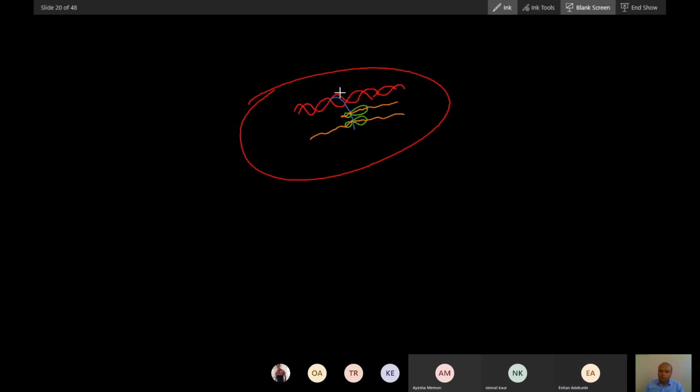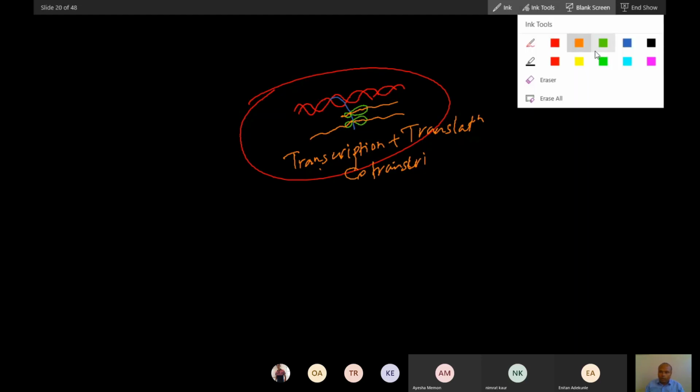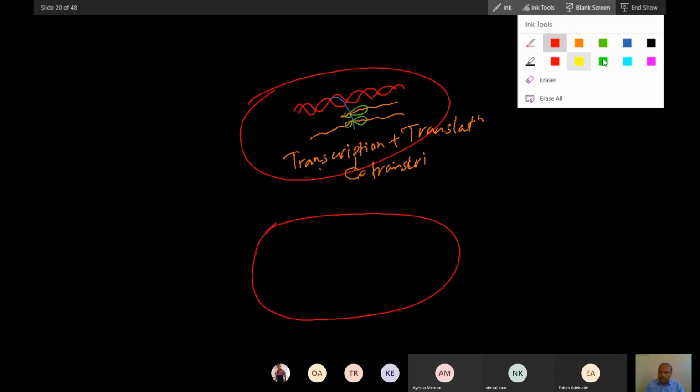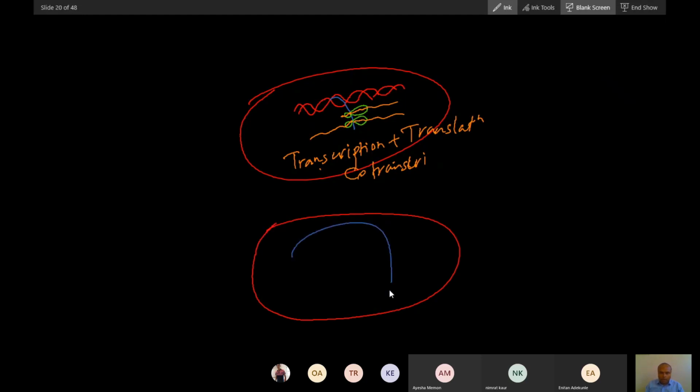So this phenomenon, transcription and translation happening at the same time, is called co-transcriptional translation. This is not possible in human beings or other eukaryotes. Why? Because inside the cell, human beings have a nucleus.